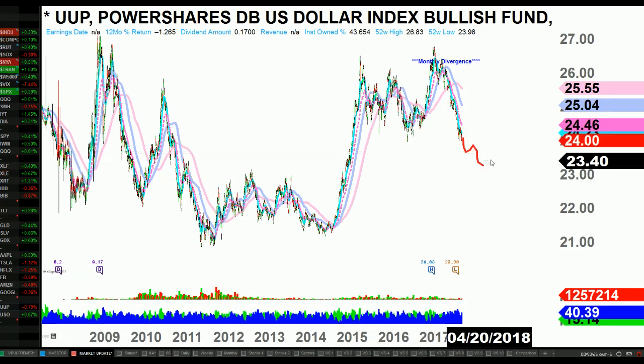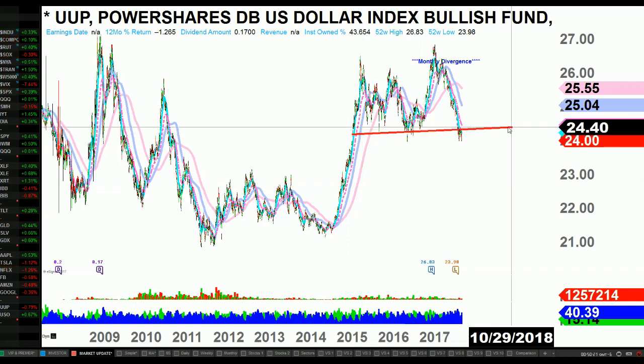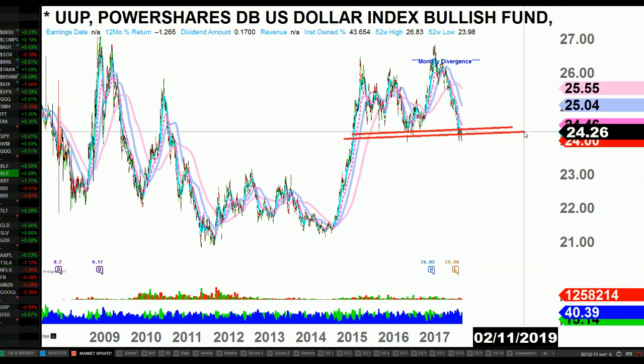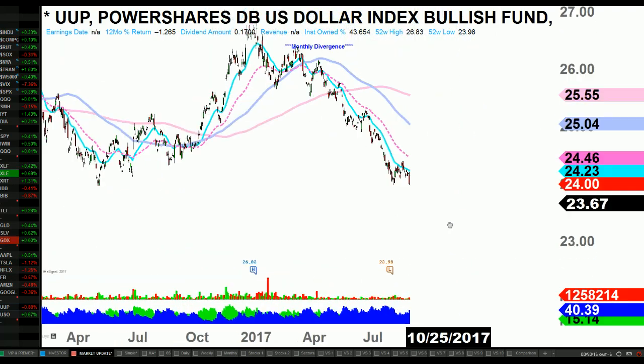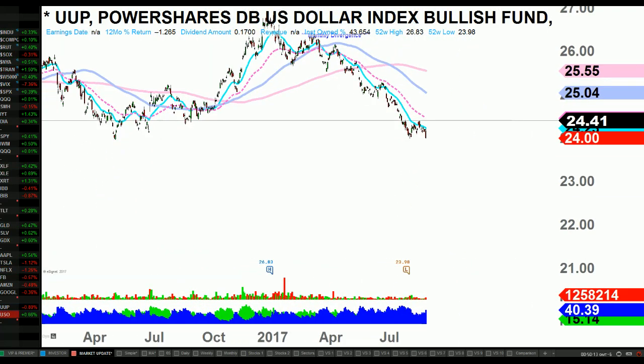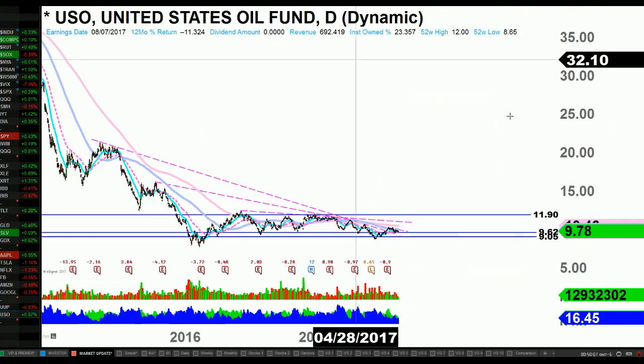It could stay oversold for a while, but it looks like this neckline we're finally breaking below it. But this is a level where I don't want to go short, and I don't want to go long. This is probably just the level to watch and see how low it goes. One last one, then I'll let you guys go.